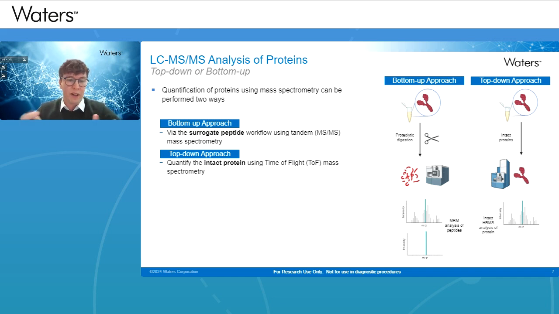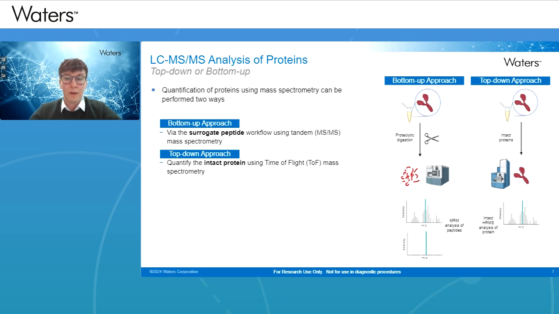And this acts effectively as the surrogate for that protein. So this can be done using tandem mass spectrometry, where you effectively generate a tryptic peptide from digestion with an enzyme such as trypsin, and you can separate and detect that specific peptide.